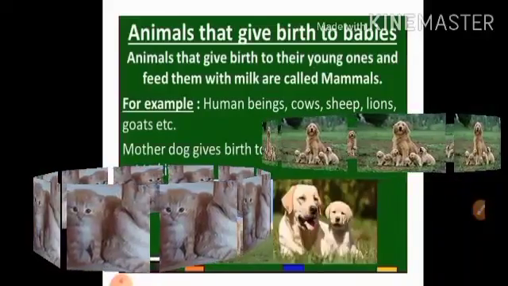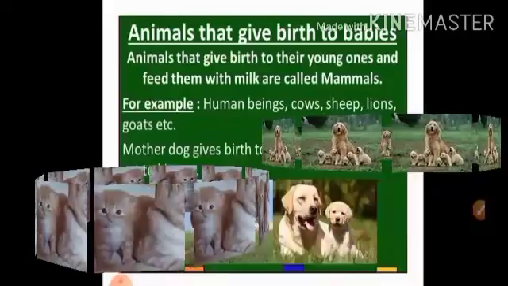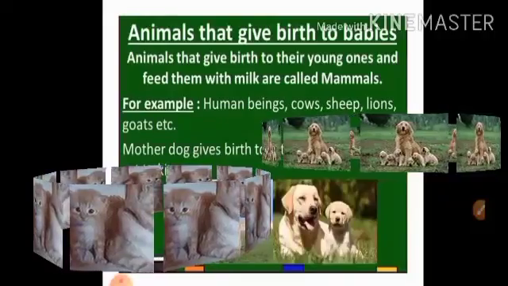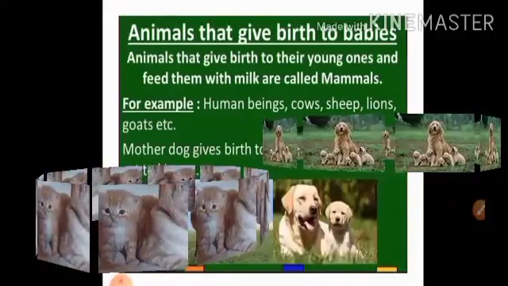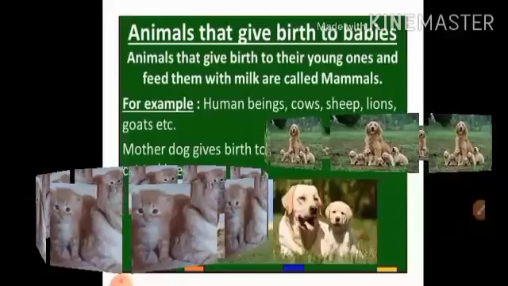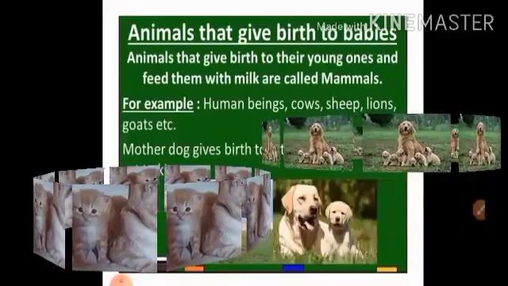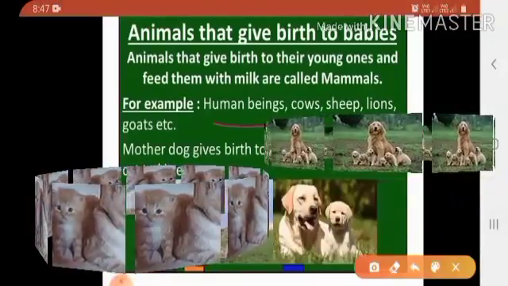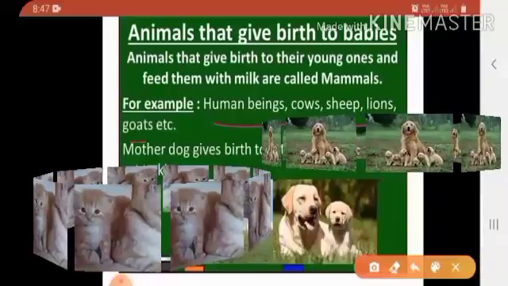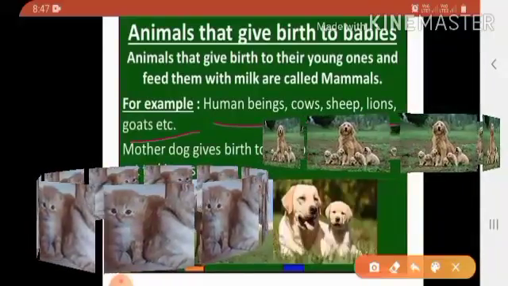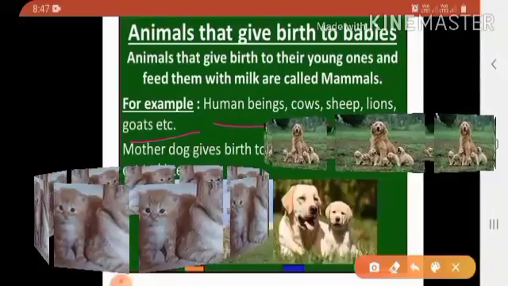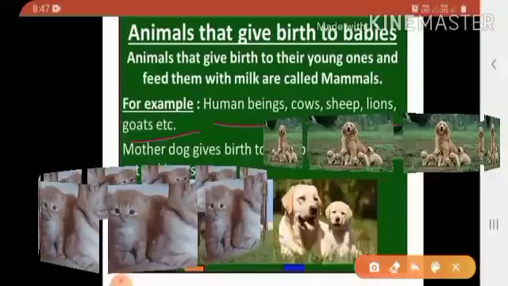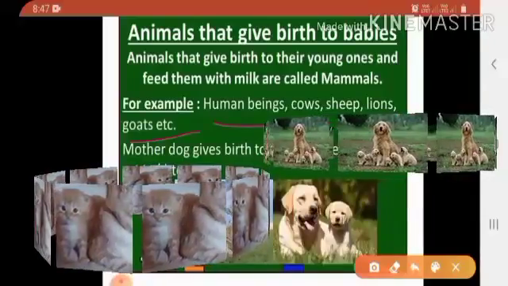A cow gives birth to a calf, a dog gives birth to puppies, a cat gives birth to a kitten. Okay, animals that give birth to their young ones and feed them with milk are called mammals. For example, human beings, cows, sheep, lions, goats, etc. Mother dog gives birth to little puppies and mother cat to kittens. These are examples of animals that give birth to babies.